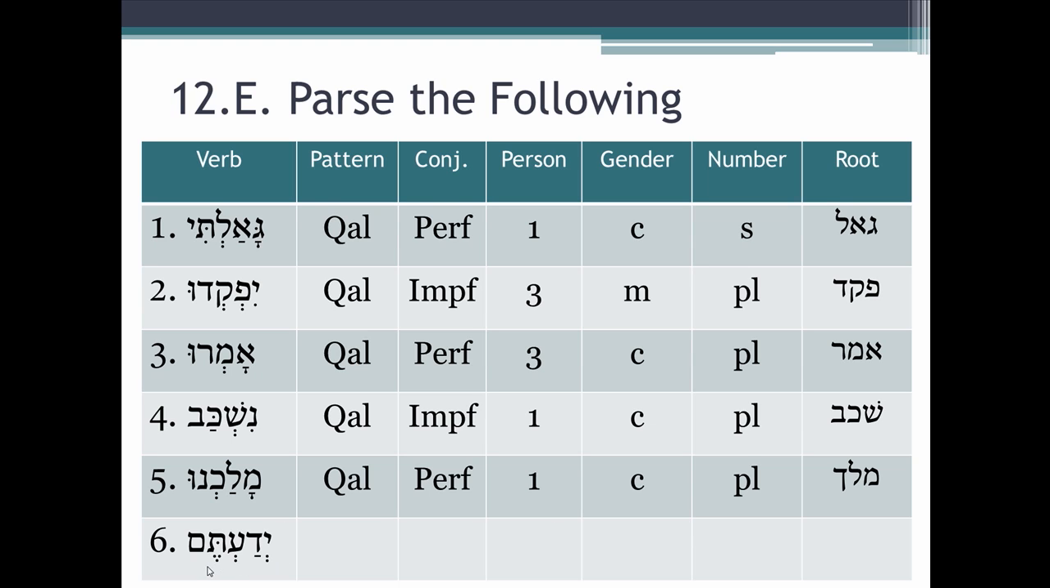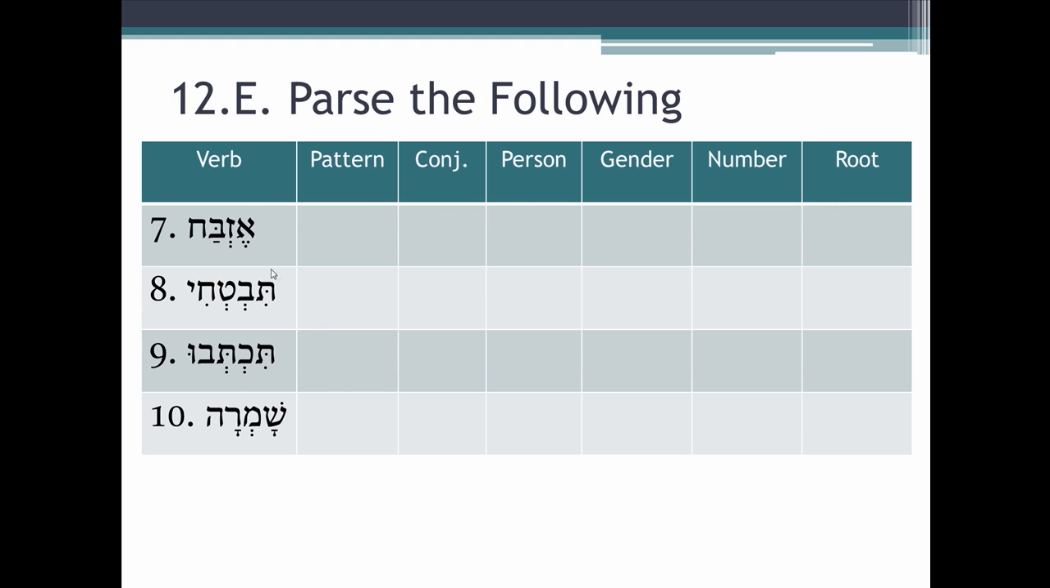Yadatem. It's from yada. Does it have a prefix? No. The tem ending tells us instantly this is qal perfect, second masculine plural from yada. A few more. Ezbach. It's from zavach. Does it have a prefix? Yes, the aleph. It has to be imperfect, and aleph is the imperfect prefix in only one person, and that is qal imperfect, first common singular from zavach.